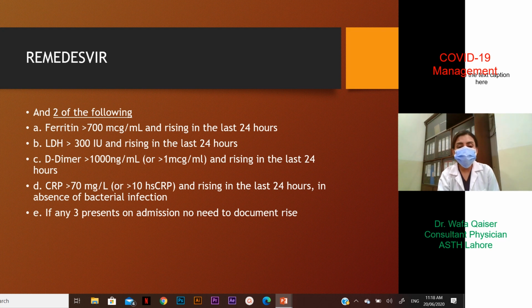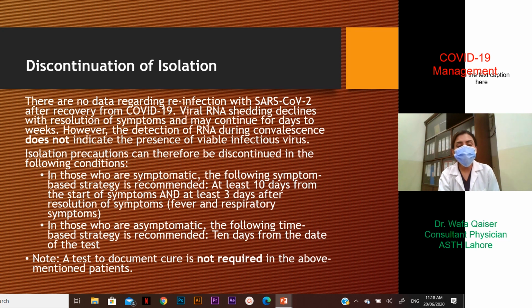And if any of these 3 are present on admission, we do not need to document a rise, because if the level is already high, the patient is already in severe to critical disease. So that brings us to the end of discussion management wise and stratification wise. So a little note on discontinuation of the isolation. It's very important for everyone to know.